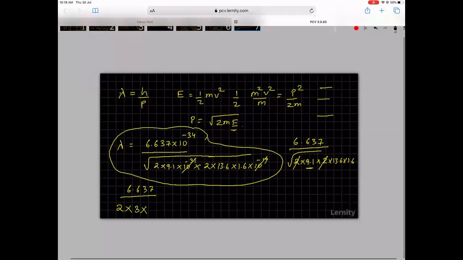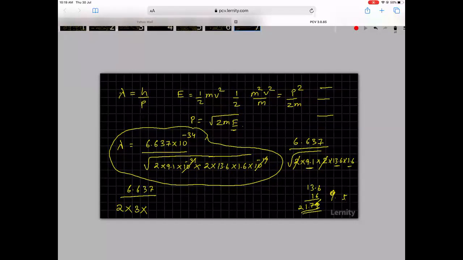Then 13.6 into 1.6, one calculation I will do. 136 into 16: 16 into 6 is 96, carry over 9. 16 into 3 is 48, 48 plus 9 is 57, carry over 5. 16 into 1 is 16, plus 5 is 21. So it will work out to be root over of 21.6.